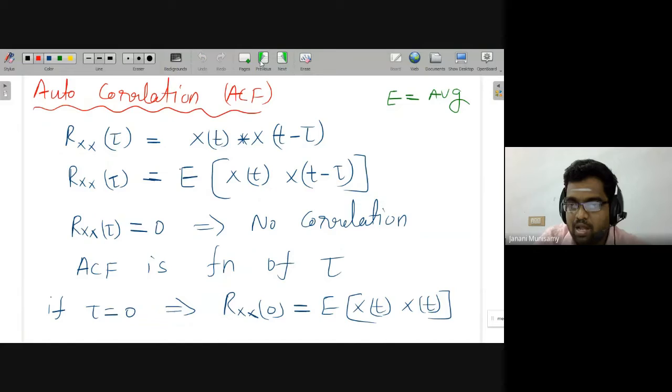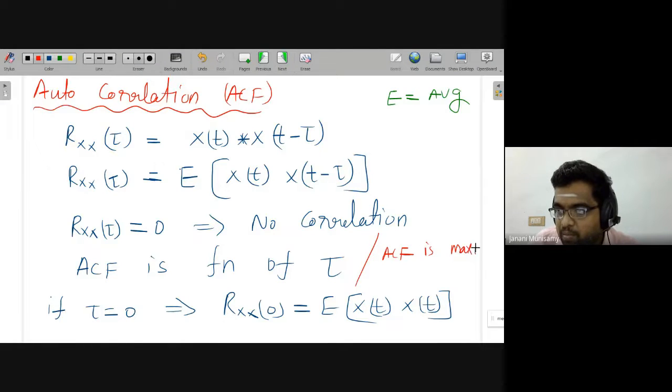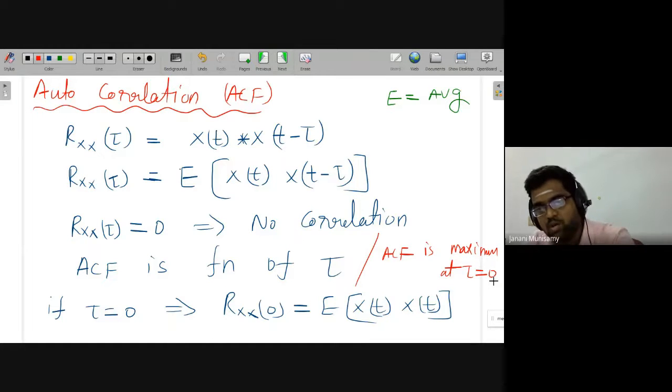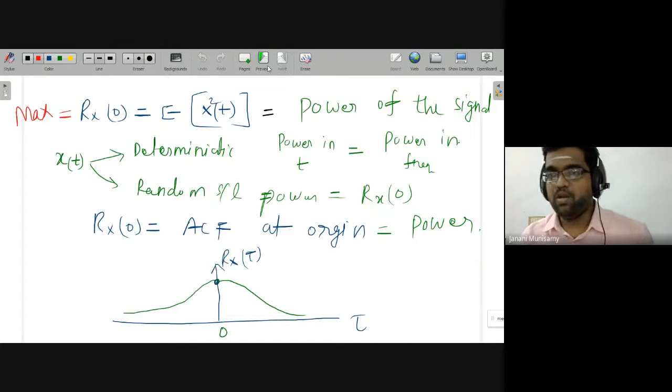What is the other idea? Here itself we can write the autocorrelation is a function of tau. Then the ACF, autocorrelation function, is maximum at tau is equal to 0. The autocorrelation function at origin is giving the power of the signal.